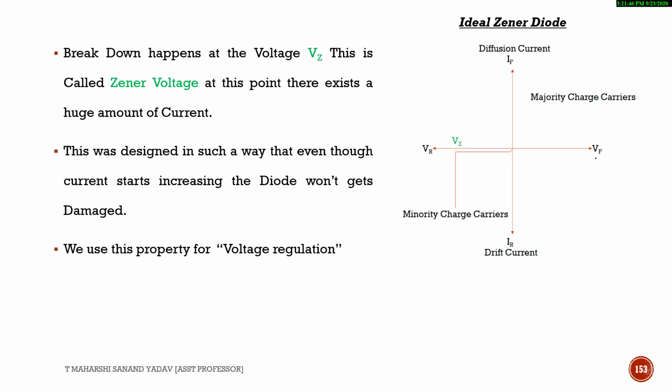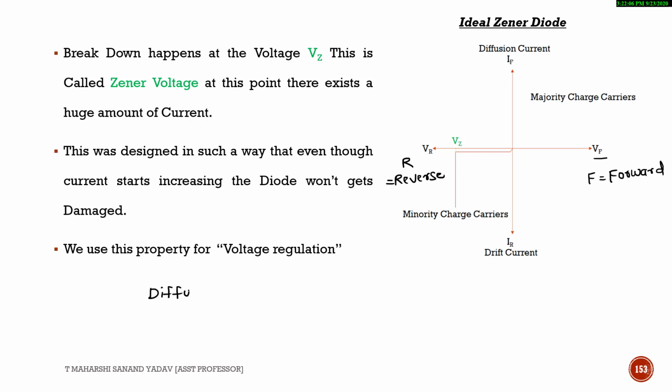So here I am considering the forward voltage. Here F stands for forward, so it is forward voltage. Here R stands for reverse, this is reverse voltage, and here IF stands for forward current, IR stands for reverse current. So there will be two types of currents if you observe.